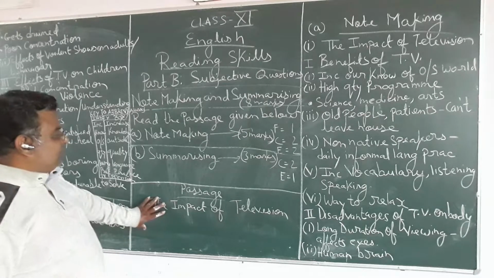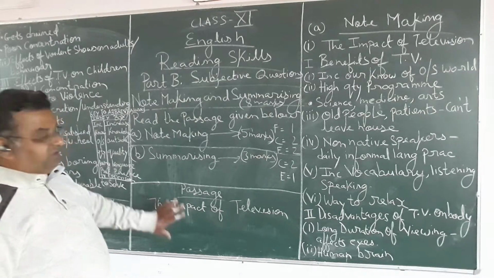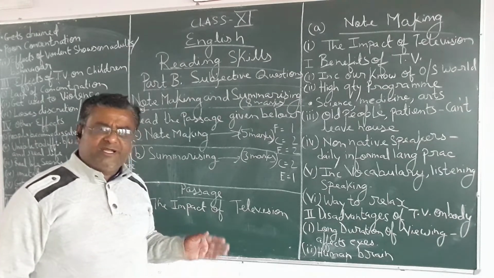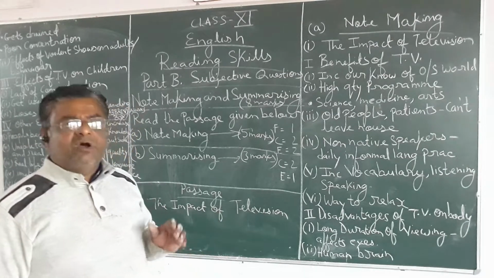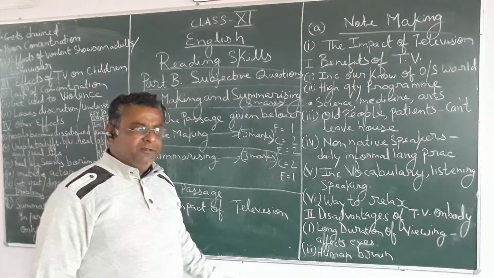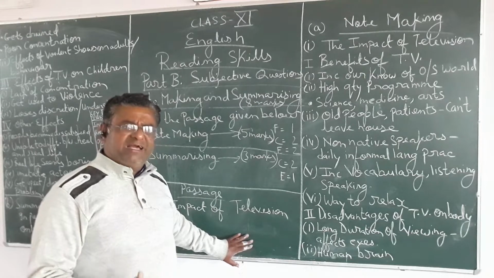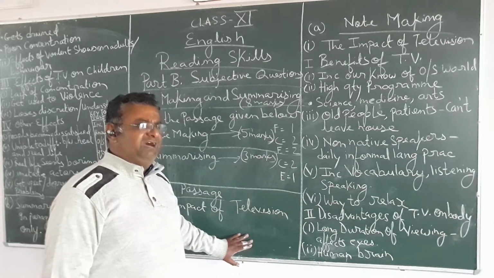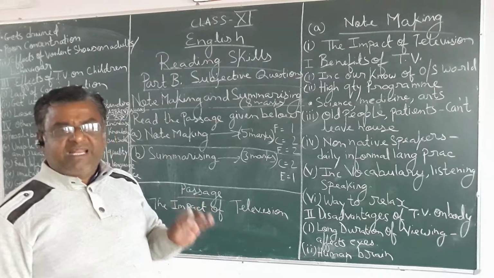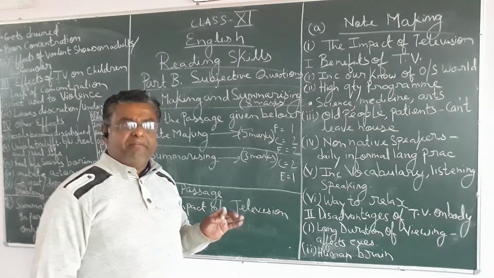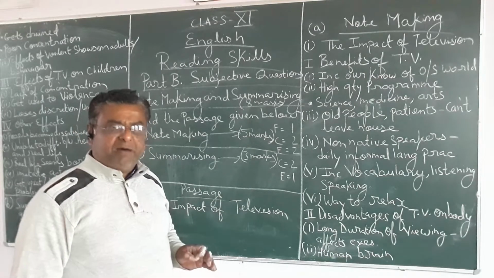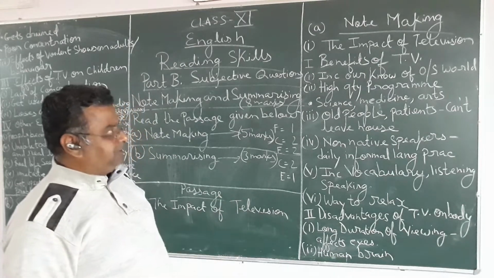Now, we can take one example. Suppose the passage is on the impact of television. The impact of television, what we are talking about, the advantages and disadvantages of television, you could say. We can assume that the paragraph is about the advantages and disadvantages of television and what impact it has put on the public.